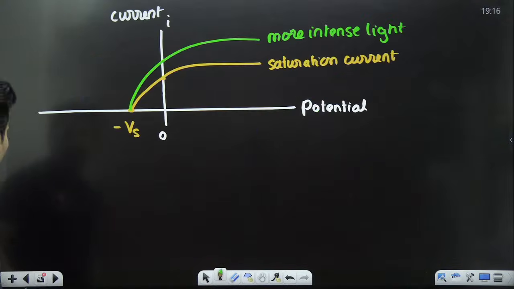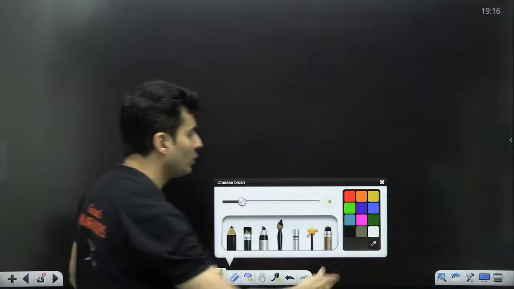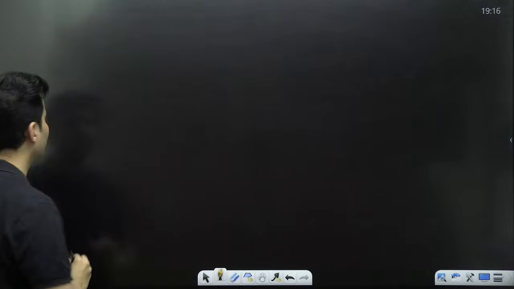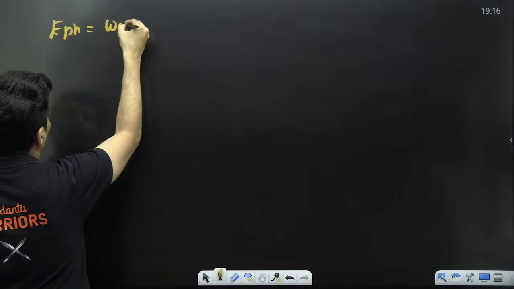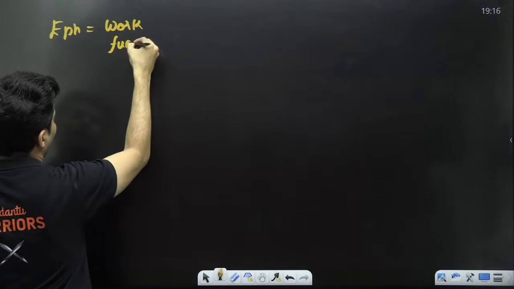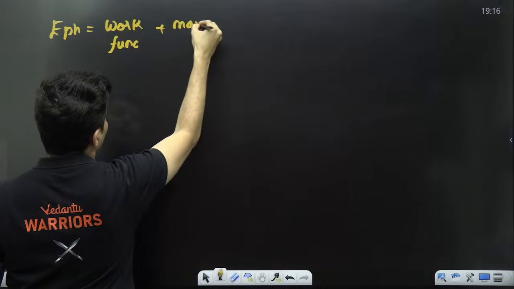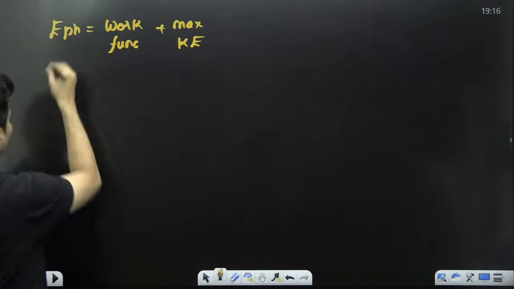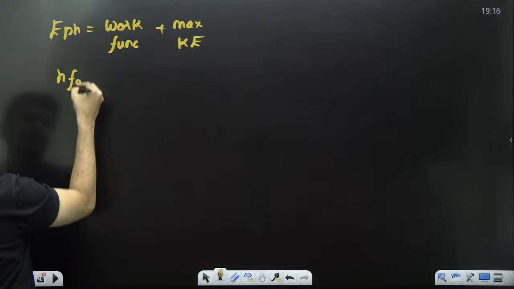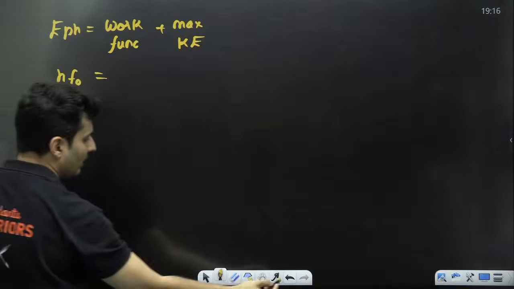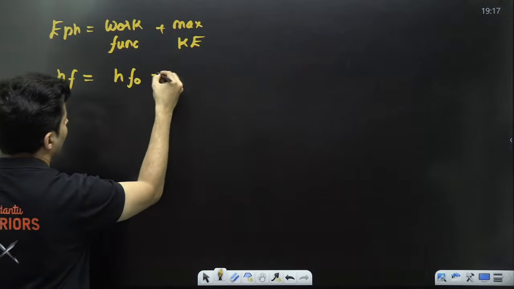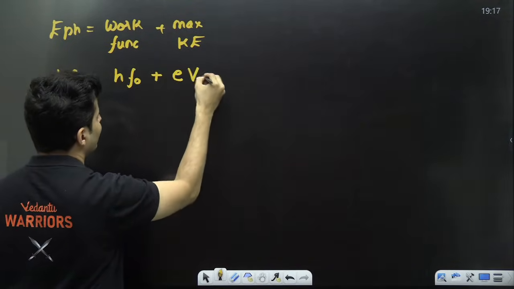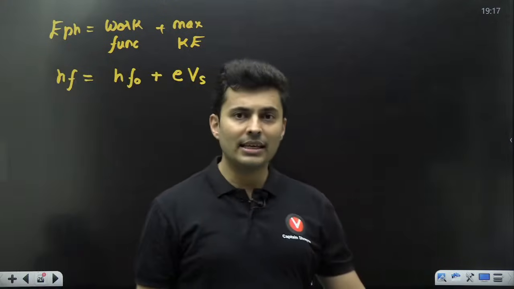Okay. Now one more question, one more graph which I need to give you, and that is this one. Observe this carefully. We know that energy of the photon is the work function plus your maximum kinetic energy. Energy of the photon is hf. Work function is hf naught. Maximum kinetic energy is E times Vs.